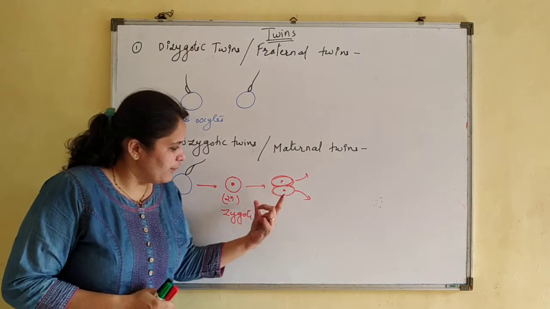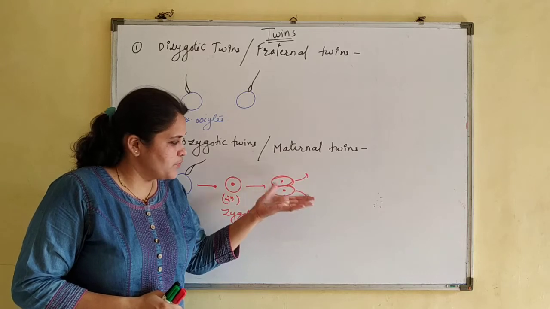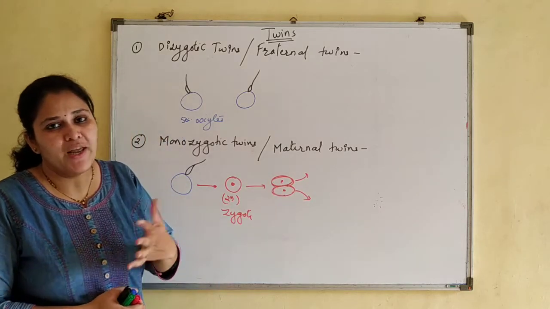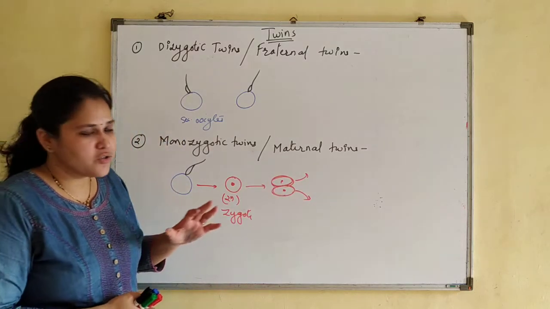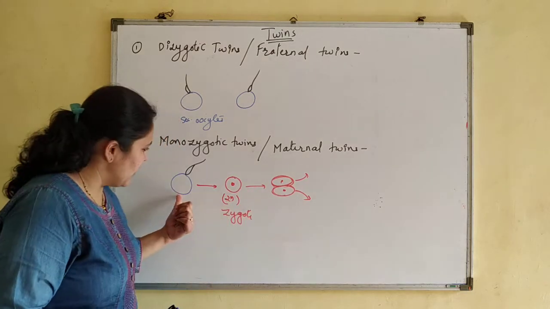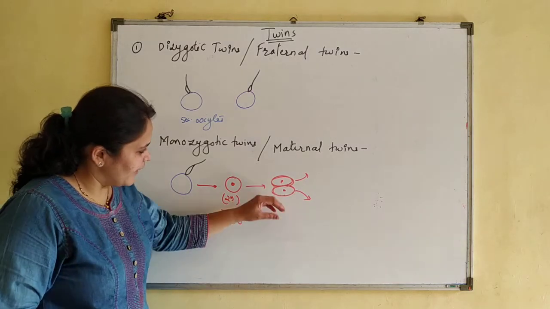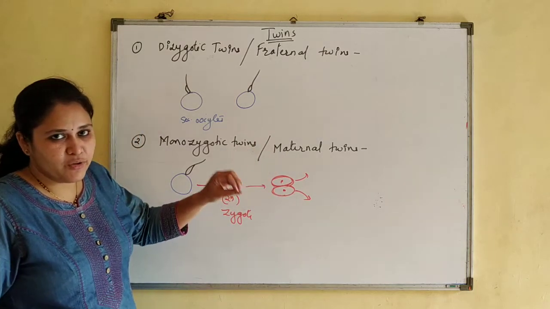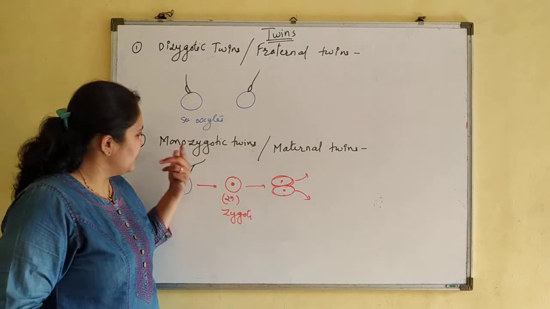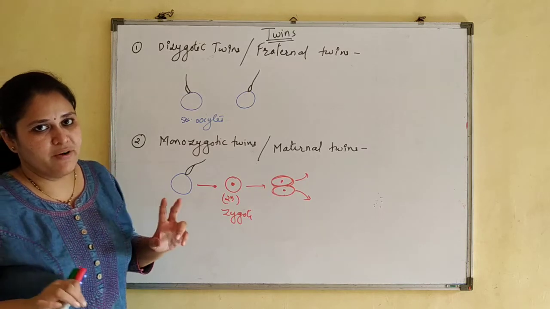Now usually what happens, separation of these two groups takes place before 8 days of the development. Means after fertilization, within 8 days, if the zygote or the embryo divides in two halves, then it will result into monozygotic twins, two different individuals.